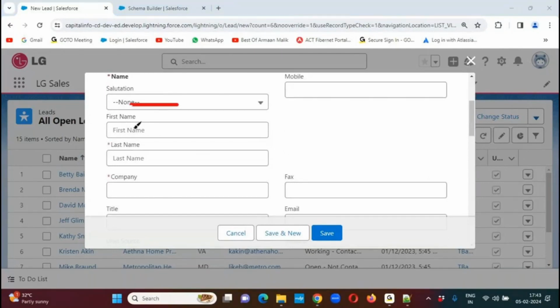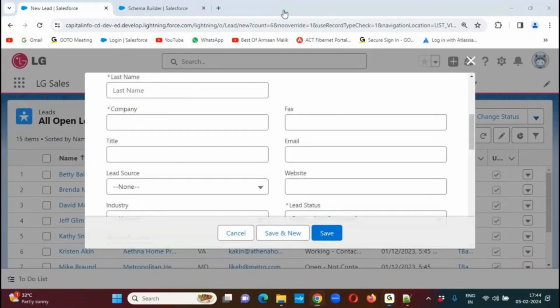Now we are entering some details of the lead person, like first name, last name, company name, title, department, birth date, rating, industry, annual revenue, phone, fax, mobile, email ID, website, lead source, and we are also collecting address information and product interested. We are collecting so much data and creating a lead record. Once the lead record has been created successfully, to the email ID we have entered, I want to send one email notification automatically.